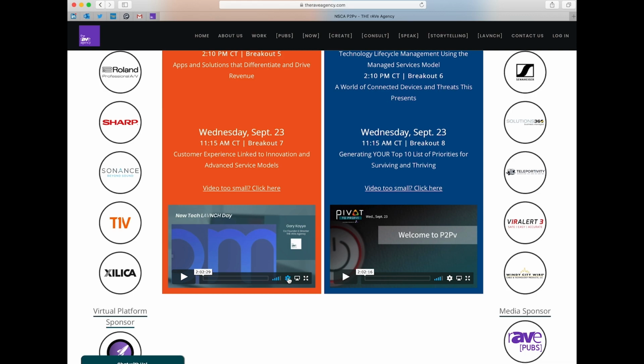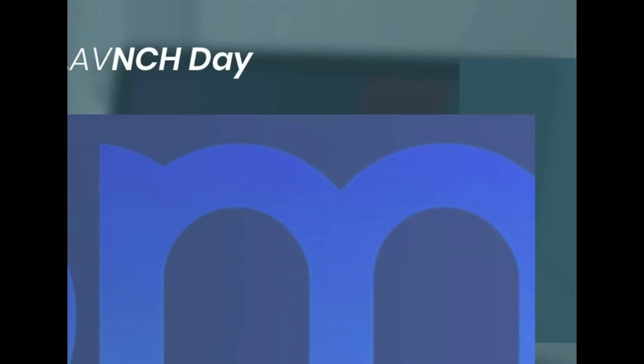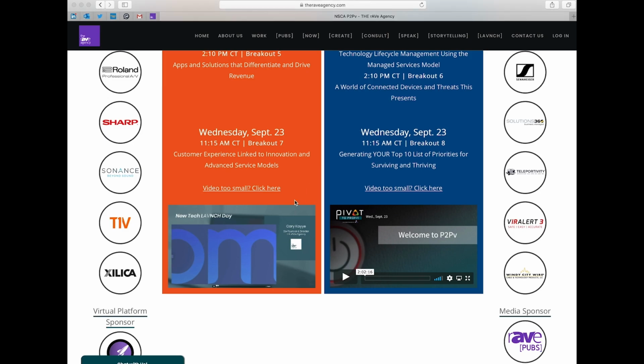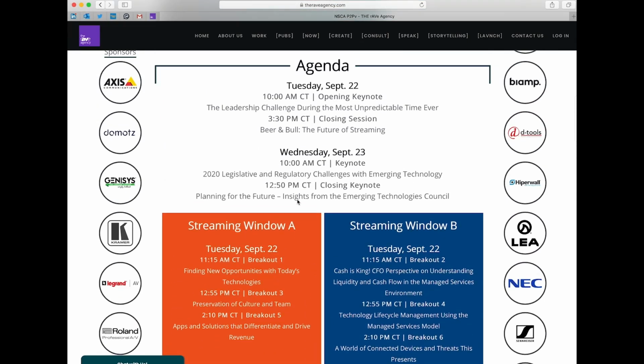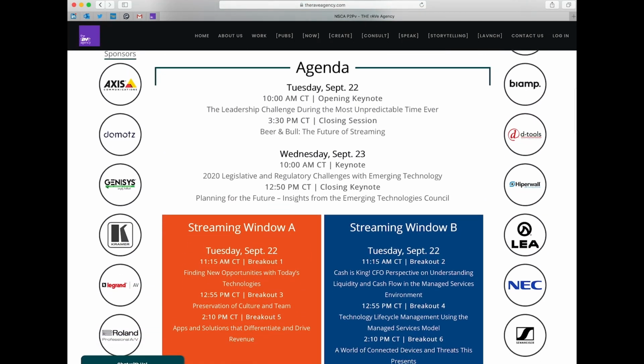Here's that cog wheel, by the way. This is that settings wheel that allows you to set resolution. This is also where you can blow up the screen to go full screen. If you go full screen, that's going to give you a full screen image, and you can watch it full screen. Of course, then you don't get to take part in the polling when it comes to the main sessions.